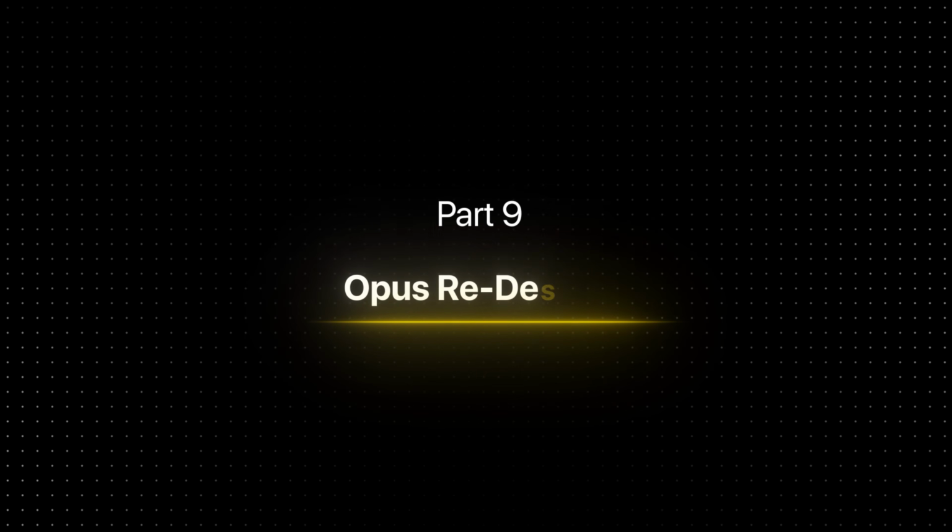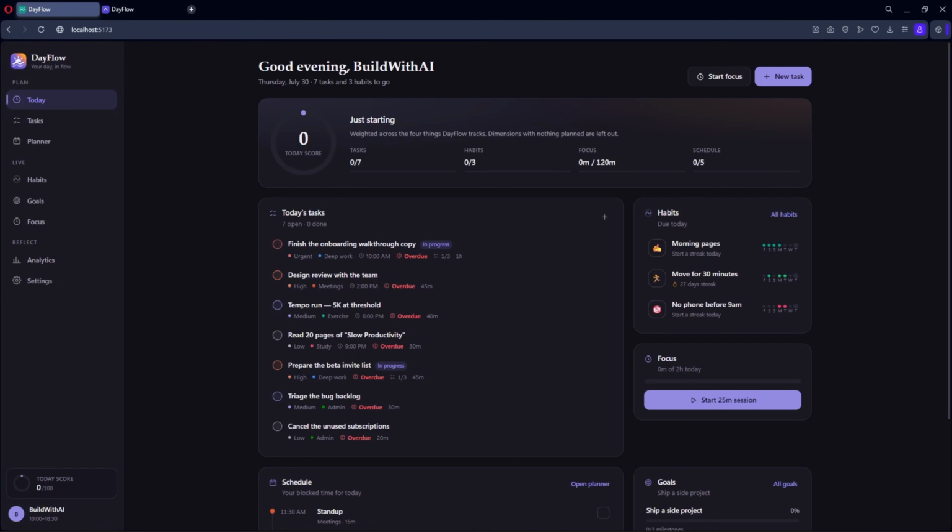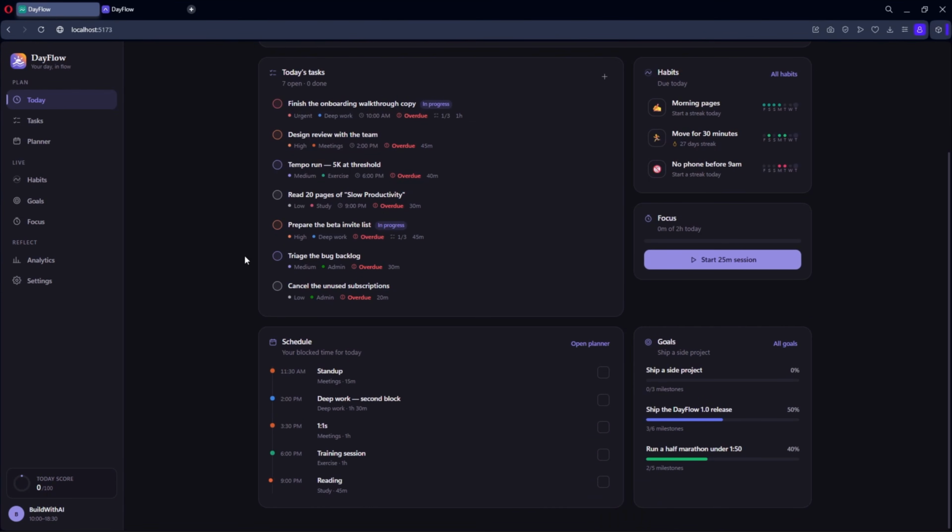Part 9. Opus redesign. Okay, now Opus has finished redesigning the UI too, so let's see how it works. And it's actually pretty similar to Fable, but there is a lot less purplish tone, so that's good, and the dark mode feels more premium.